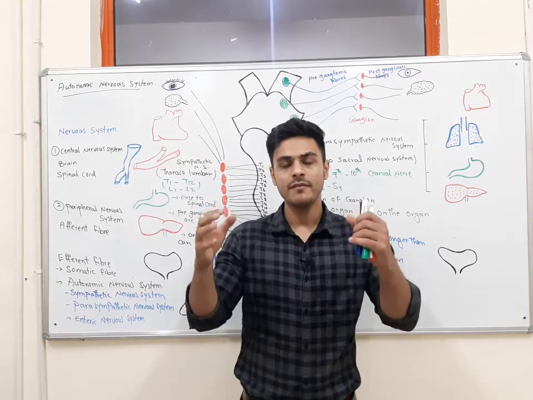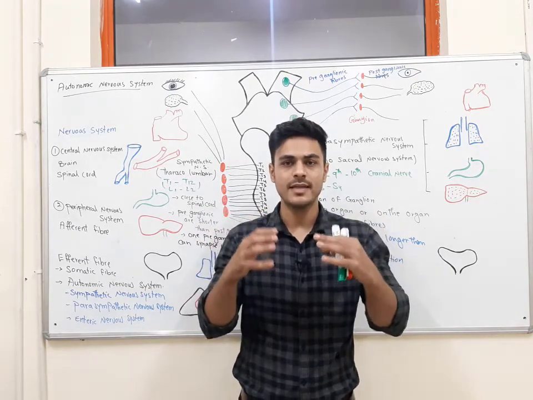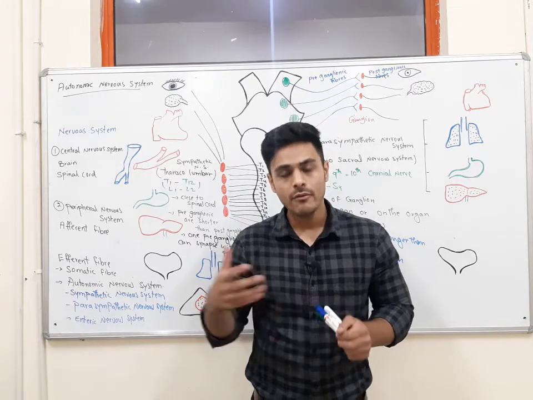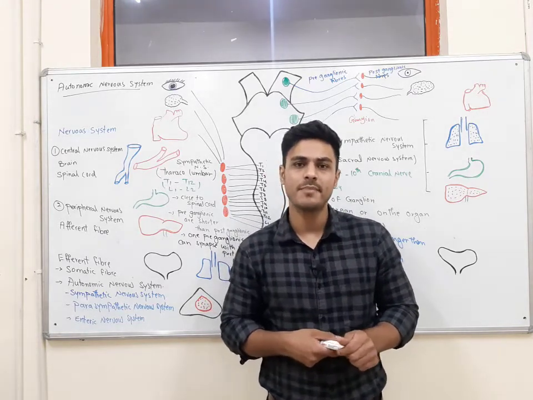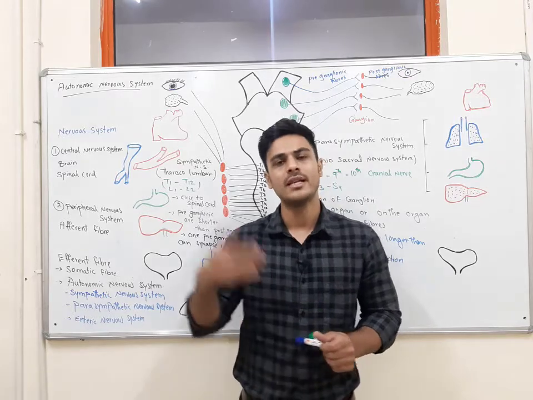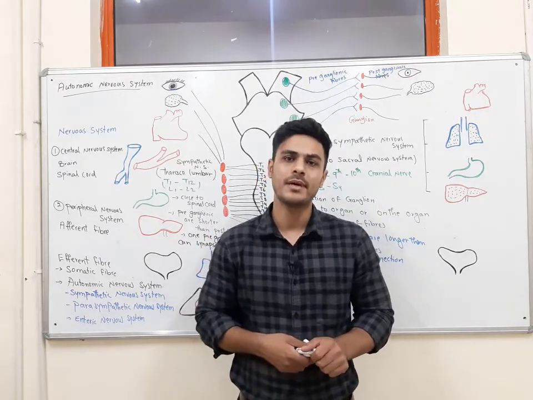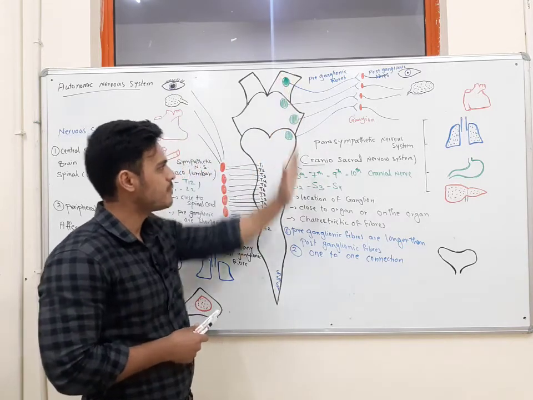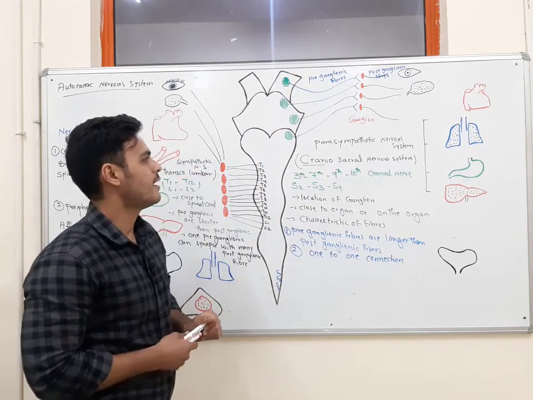And the type of effect or response after innervation are opposite to each other. Now we are going to talk about the effect of the sympathetic nervous system on the organ, as well as the effect of the parasympathetic nervous system on the organ. First, we will start with the effect of the parasympathetic nervous system.